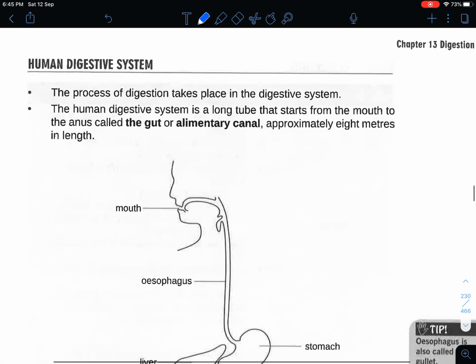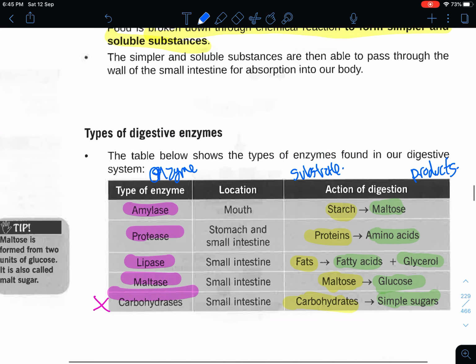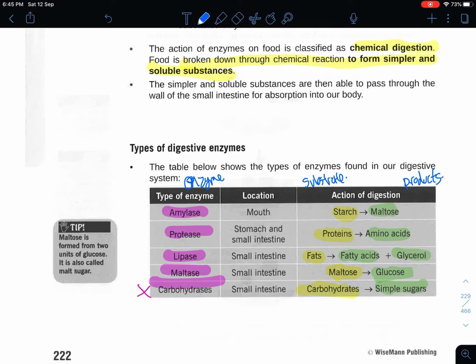In the next video, we'll be talking more about the human digestive system. You may want to take the time to first watch this video again to get a better idea of what enzymes are and the purpose of nutrients before we actually move into digestion, which can be quite a lot to remember.